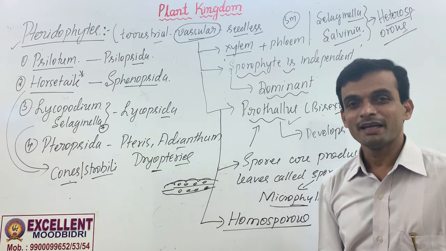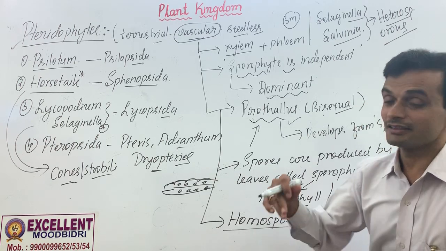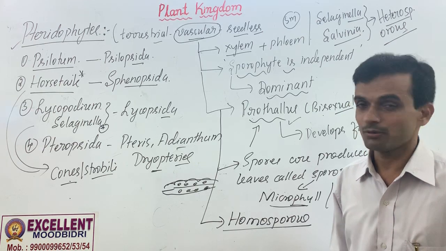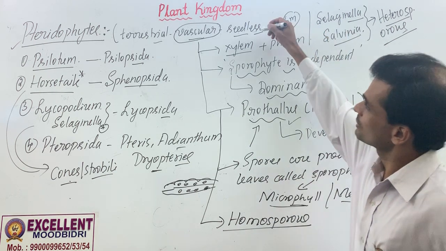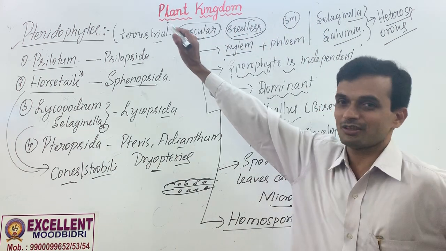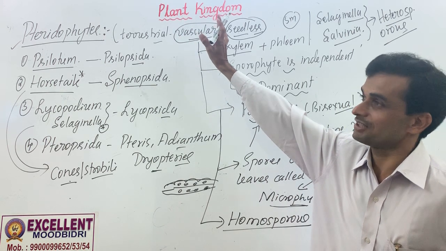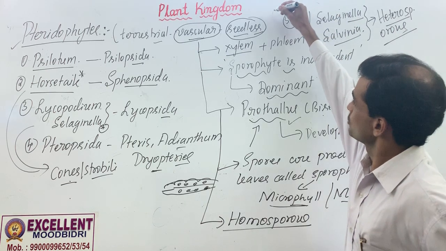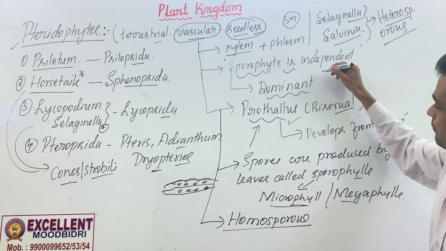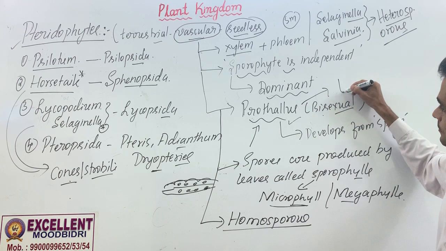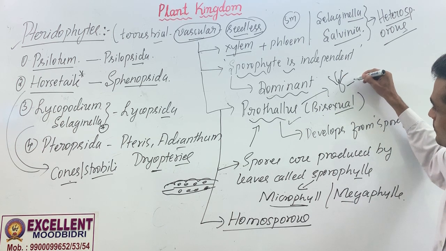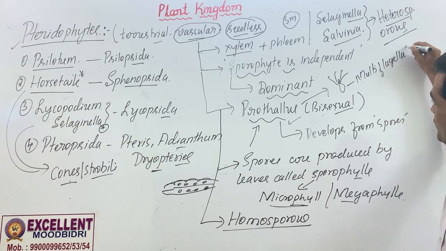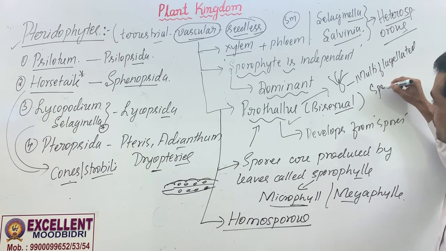Then why can't we keep Selaginella, Salvinia in the next division, Gymnosperm? Why do you keep them in pteridophytes? They are pteridophytes because they are seedless vascular plants, cryptogams, terrestrial. They are pteridophytes because they produce multiflagellated sperms, many flagella present. In bryophytes,